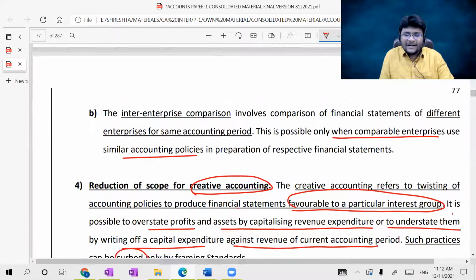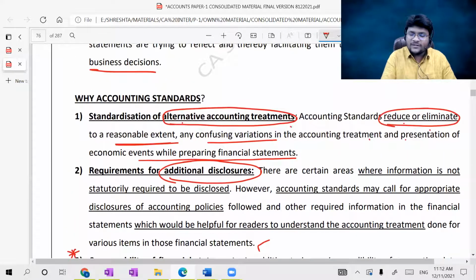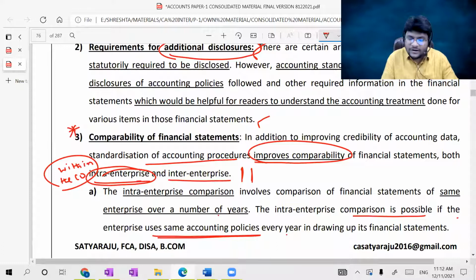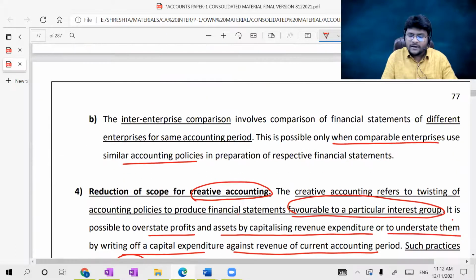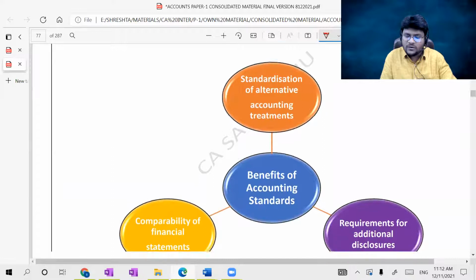So ultimately, why are accounting standards issued? For standardization of alternative accounting treatments, for additional disclosures, for comparability of the financial statements, and for reduction in the scope of creative accounting. I have given this through a diagrammatic representation also here.